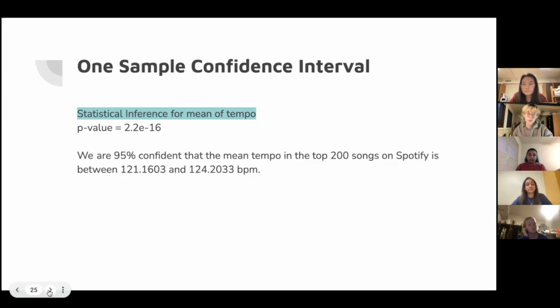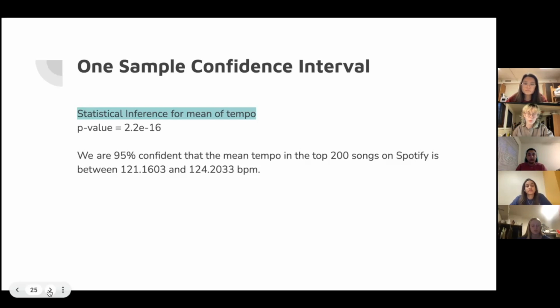So first we made a 1 sample confidence interval with the tempo variable. We used the t-test code with a 95% confidence level, and found that we are 95% confident that the mean tempo in the top 200 songs on Spotify is between 121.16 and 124.2 beats per minute.